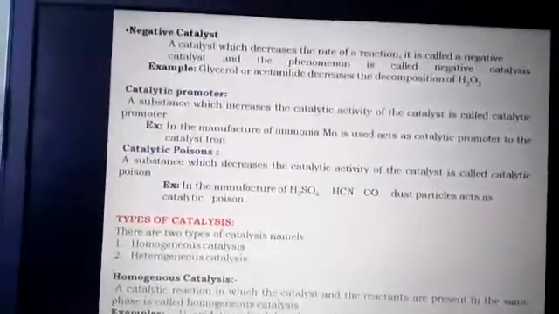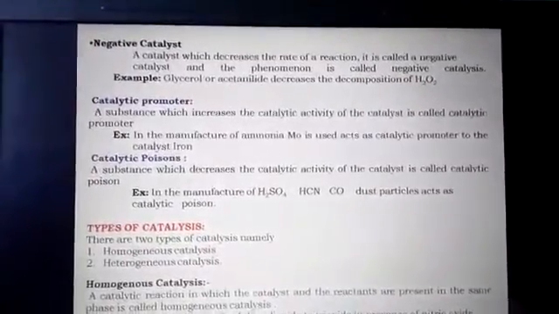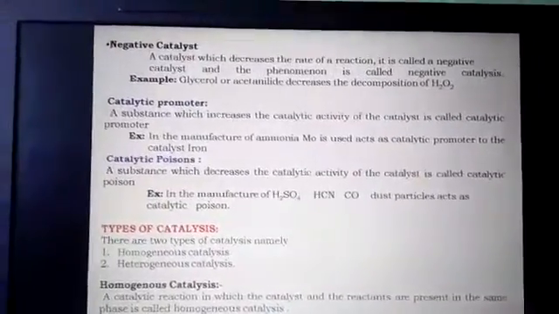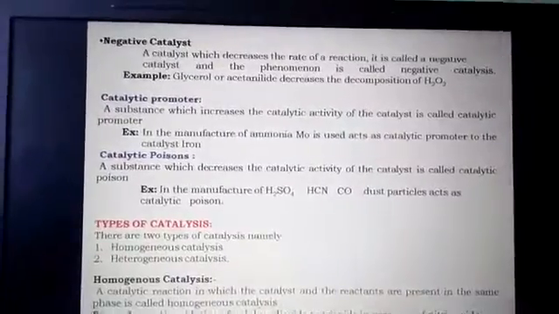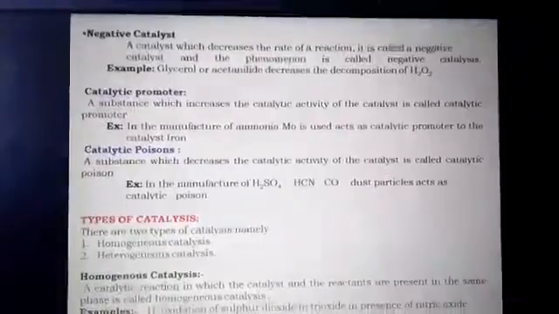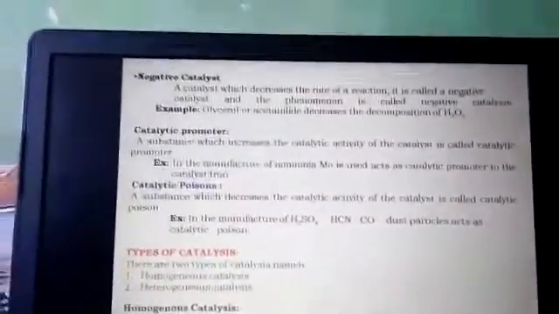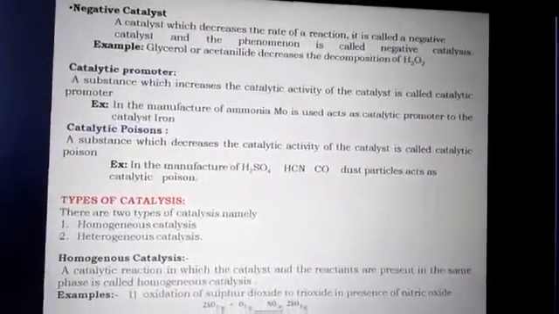Come to the next one, catalytic promoters. To show the catalytic activity of a catalyst, or to increase the catalytic property of a catalyst, we use the help of some chemical substances, and those substances act as promoters.